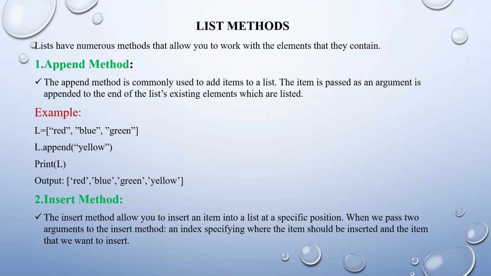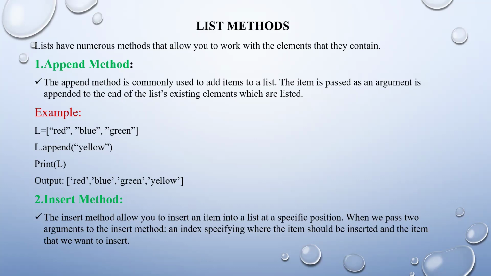The item that is passed as an argument is appended to the end of the list's existing elements. Here I have given one example: L = red, blue, green. I just want to add yellow. So yellow will be added at the end of the list. Here you can see the output: red, blue, green, yellow. This is the append method.